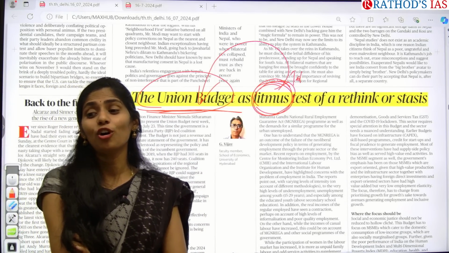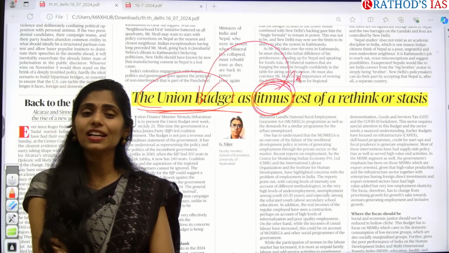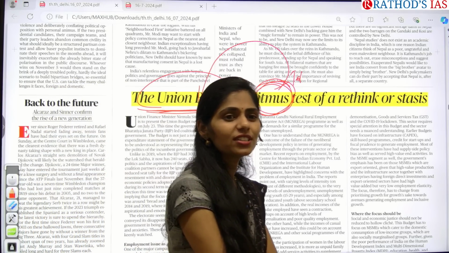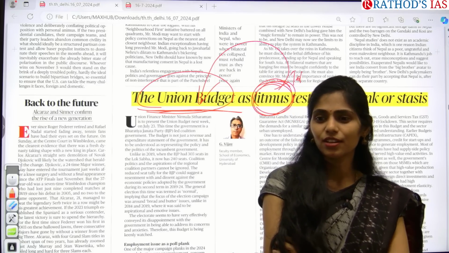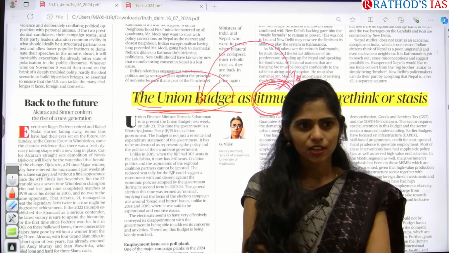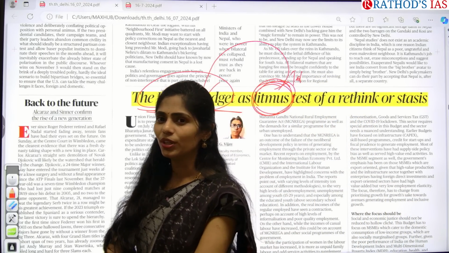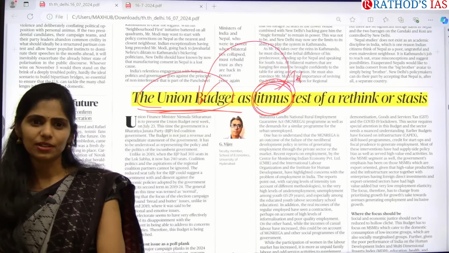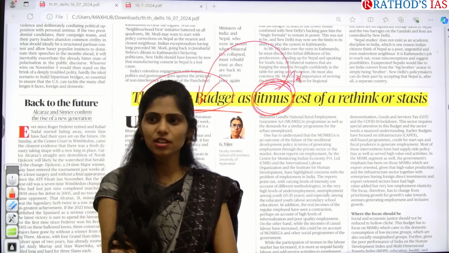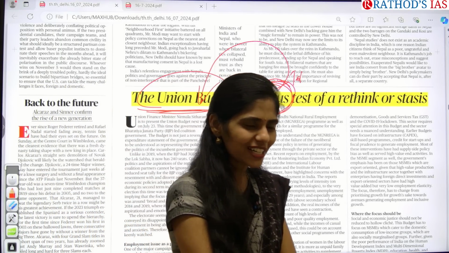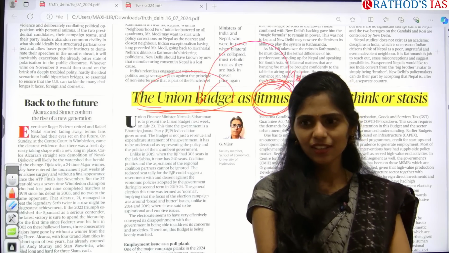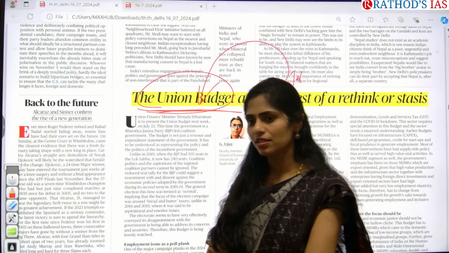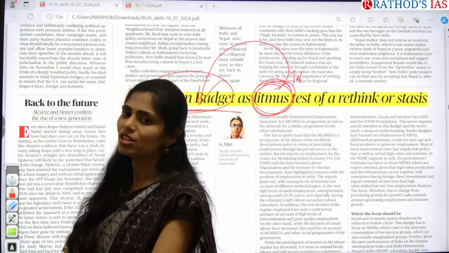Why now the formation of opposition party? For the first time we have this leader of opposition in our parliament. So what might be the reason? For the last decade, two times, we had this Modi government. That means the people are not satisfied with the policies. Why? Can you tell me some examples? In which areas had people not been satisfied?